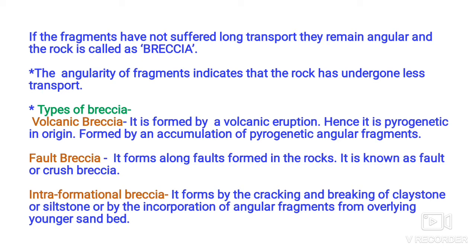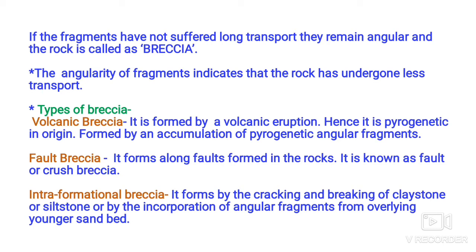Again, the breccia has been classified into three types. First is volcanic breccia. Volcanic means formed from a volcano, or it is pyrogenetic. Pyrogenetic means formed from fire. It is formed by volcanic eruption. When the magma comes on the earth's surface, it is called eruption.